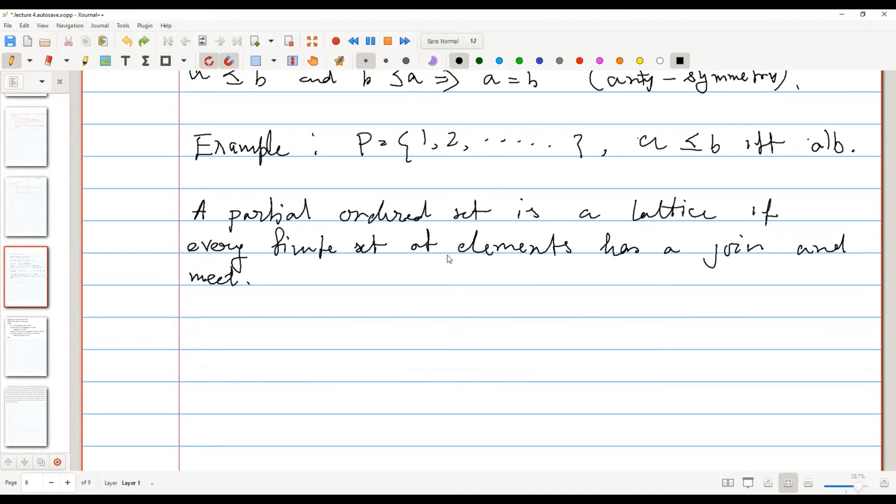Also, I have a question. The underlying set from which you are starting, that set can be infinite, right? So here in this example, we have the infinite set. But it should be countable. I think it should be countable. Countable, yeah. So R is not countable. No, R is not countable.